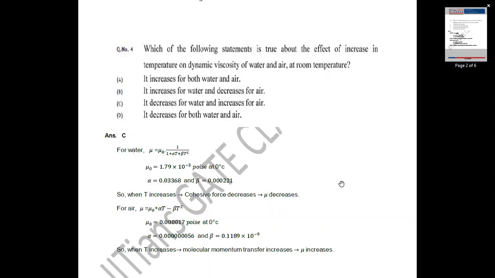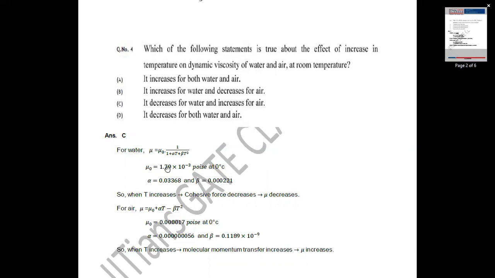If we have to calculate dynamic viscosity for water at a certain temperature, we can use this relation: mu equal to mu naught into 1 divided by 1 plus alpha t plus beta t square, where mu naught equal to 1.79 into 10 power minus 3 poise at 0 degree Celsius, alpha equal to 0.03368 and beta equal to 0.000221.